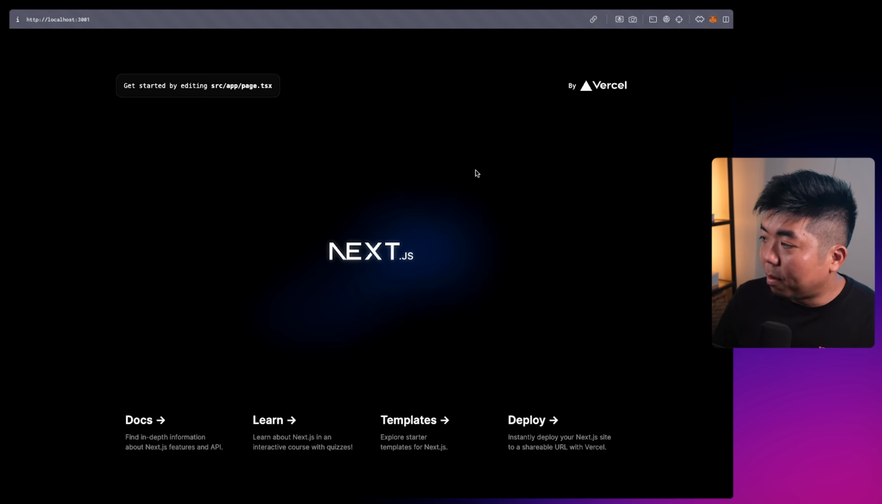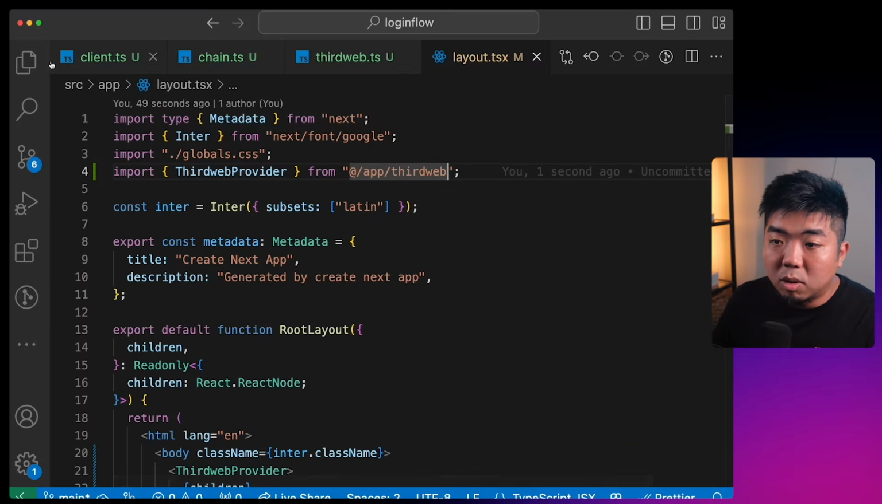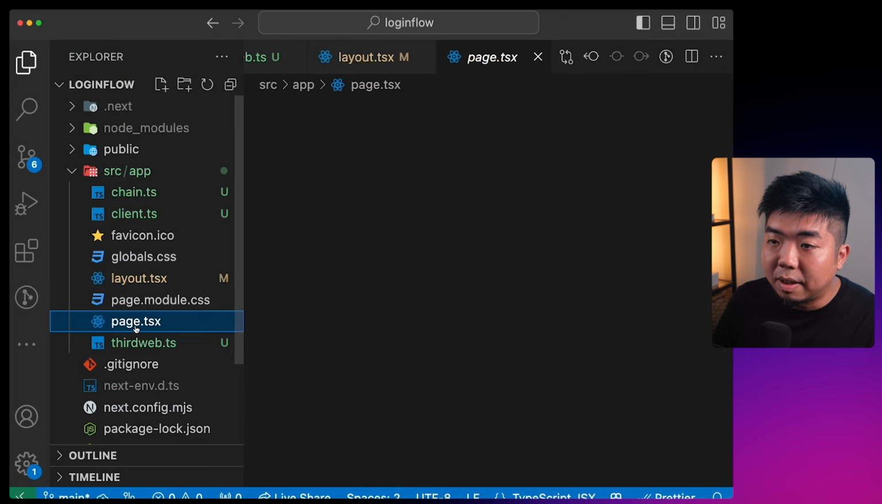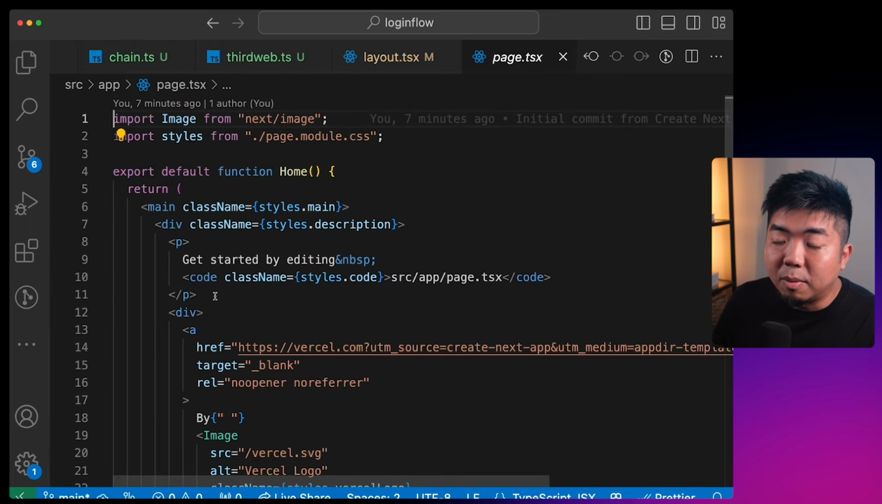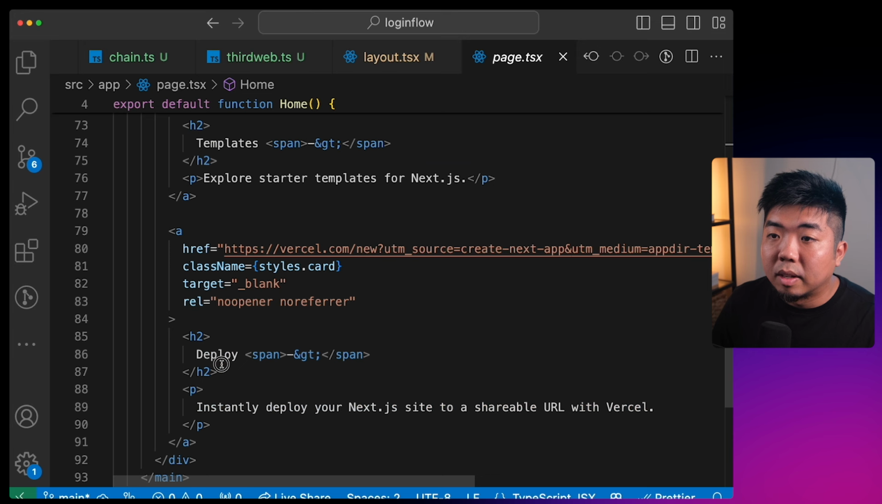Now, the first login flow I'm going to go over is the traditional login flow. So this is, again, you hit a connect button, you can connect something like a Metamask or Coinbase wallet. So I'm going to come back to my code editor, and I'm going to go to the page.tsx file. Now, within this page.tsx file, I'm going to delete everything within this main tag here. So I'm going to grab all of this and just delete it out of here.